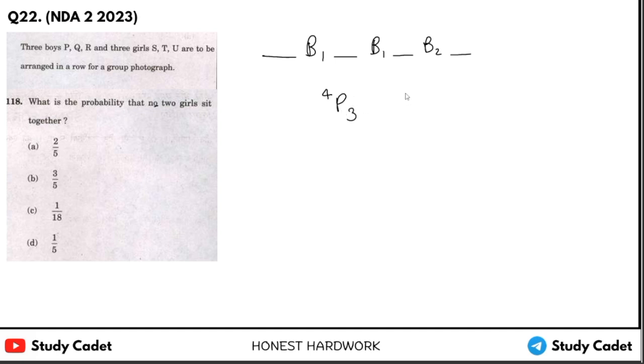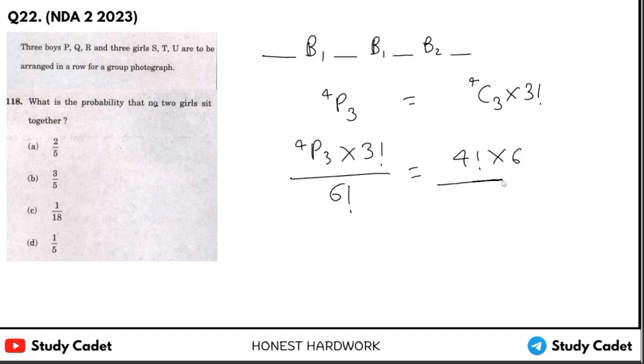Or you can say we will select 3 girls in 4 places, then we will arrange them. This is also the same. So 4P3 into boys 3 factorial upon total 6 factorial. 4P3 is simply 4 factorial, 3 factorial, 6 into 5 into 4 factorial. This is also the same answer, 1 upon 5. Got it?